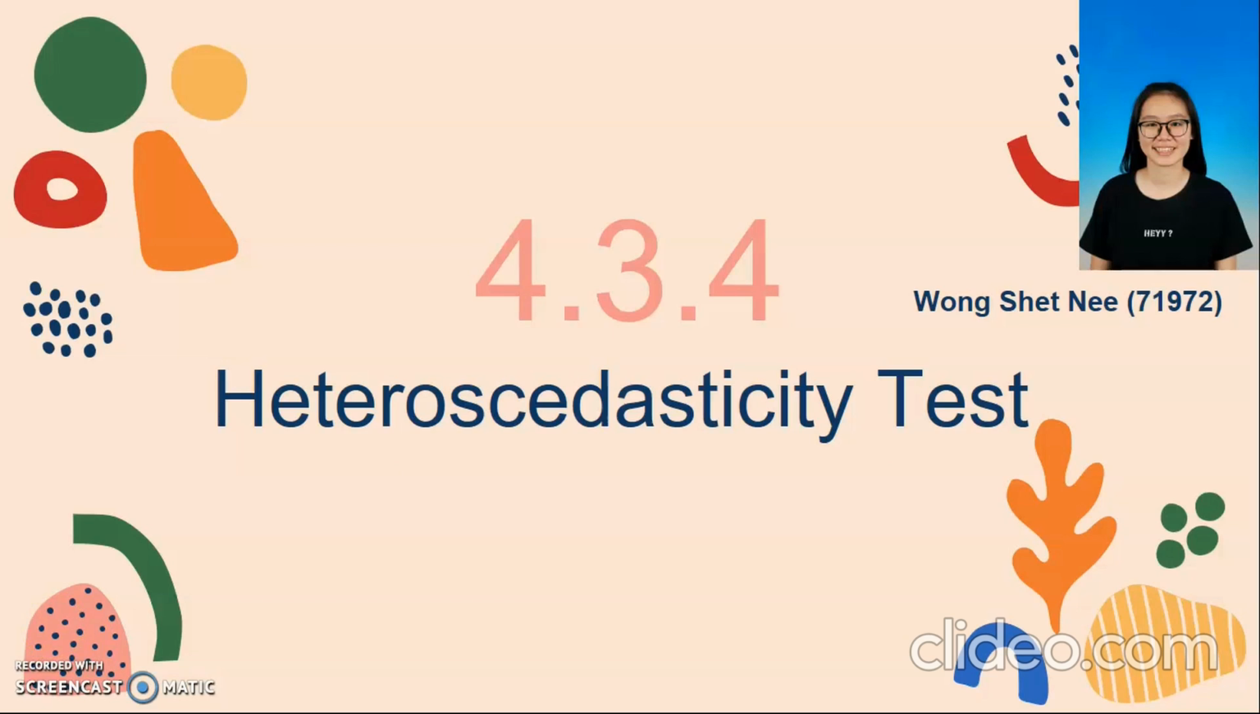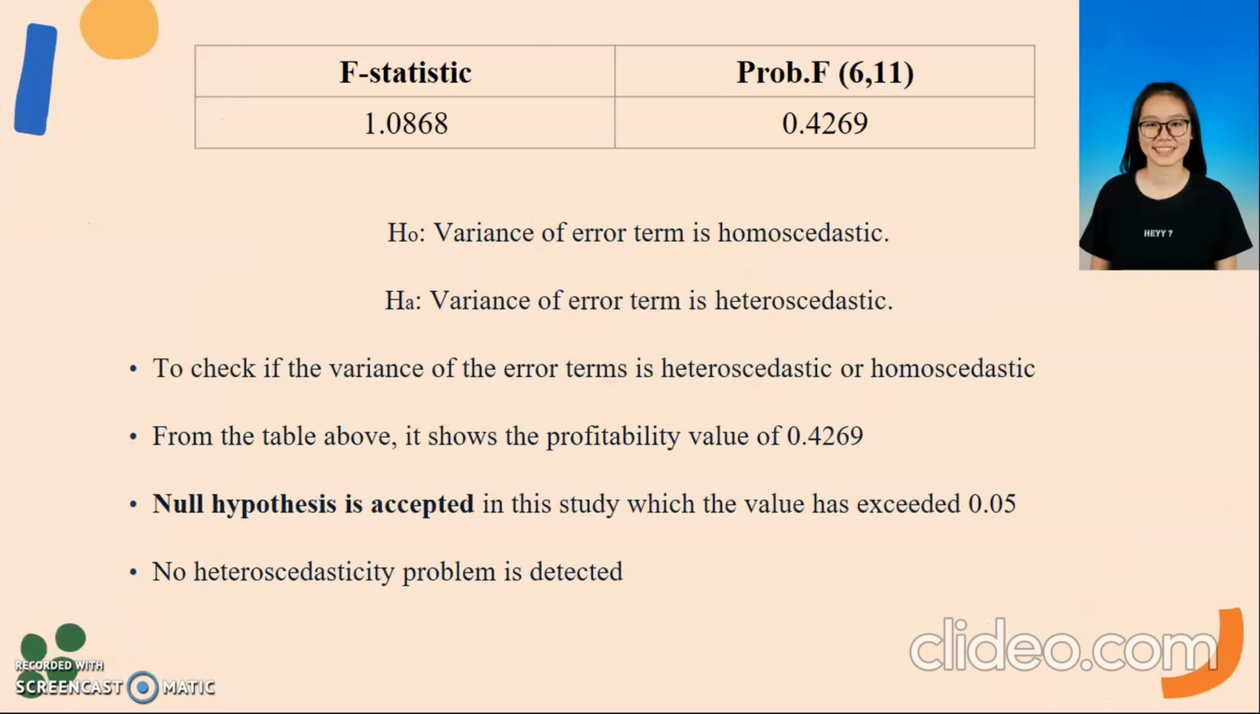I will present the fourth diagnostic test, which is the heteroscedasticity test. This test is to check if the variance of the error terms is heteroscedastic or homoscedastic. From the table above, it shows the probability value of 0.4269. Hence, the null hypothesis is accepted in this study, as the number has exceeded 0.05. Therefore, no heteroscedasticity problem is detected.